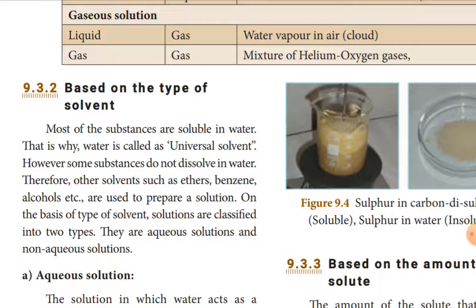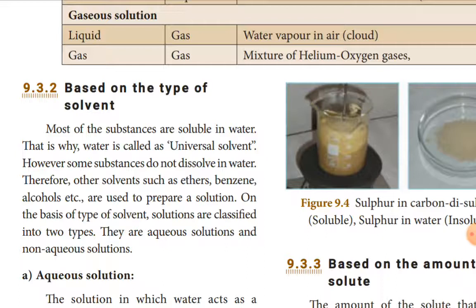So based on the solvent taken, we classify the solution into two categories: aqueous solution and non-aqueous solution. See, most of the substances are soluble in water.